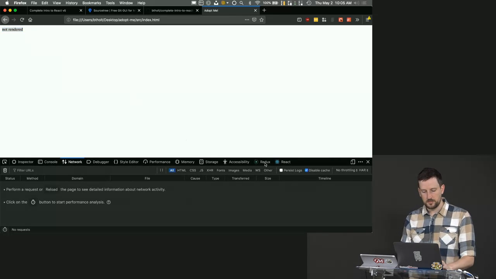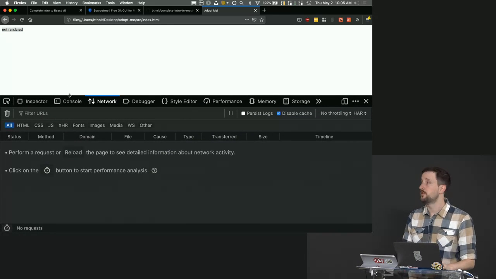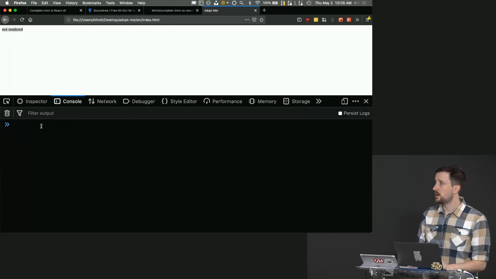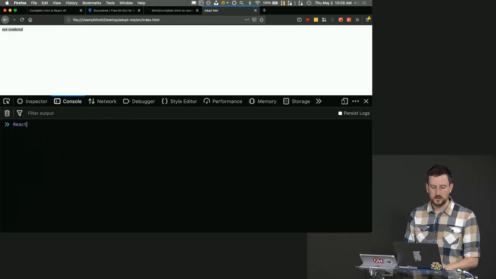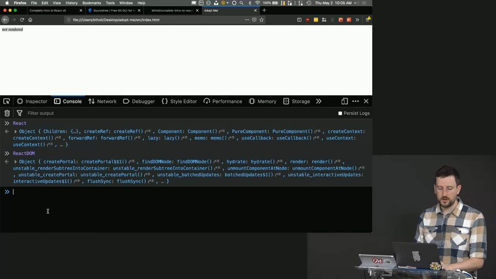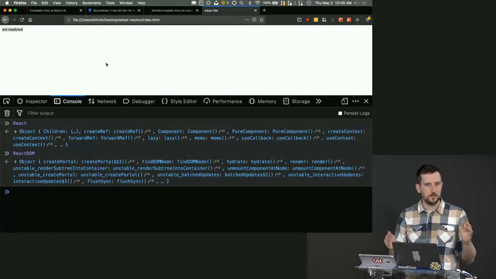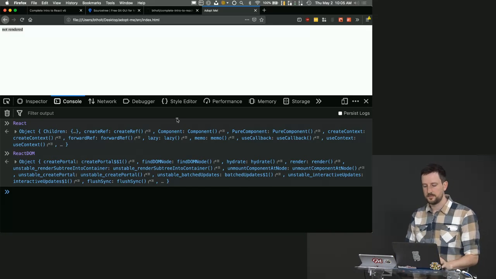But I'm going to open my console here. Make this a little bit bigger. You don't have to do this, I'm just showing you. If I go in here to my console and I say React, now this is defined because we loaded that with one of the script tags. Same thing here with React DOM, also defined because we loaded this off of the CDN. Right? It makes sense how all that is plumbed together? Cool.